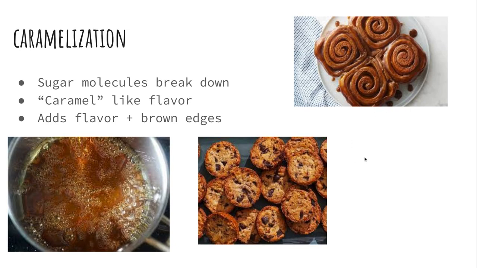Then we have caramelization, in which extreme temperatures in the oven are going to cause these sugar molecules to break down, and this is going to produce a caramel-like flavor in your baking food item. So this is occurring at 356 degrees Fahrenheit, and this process is extremely important because it adds a lot of flavor to your cookies and it causes the edges to brown, as you can see in some of these cookies and baking goods over here.